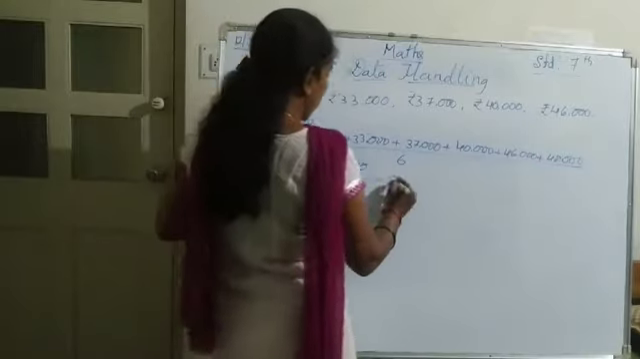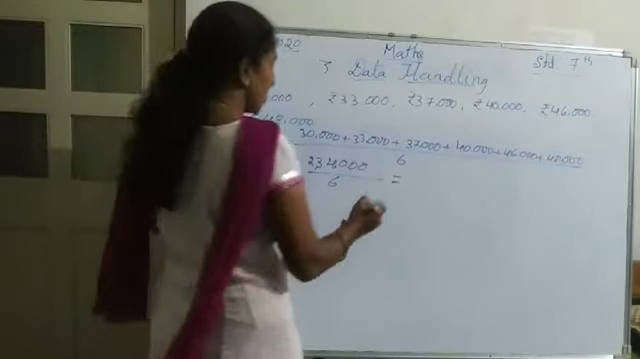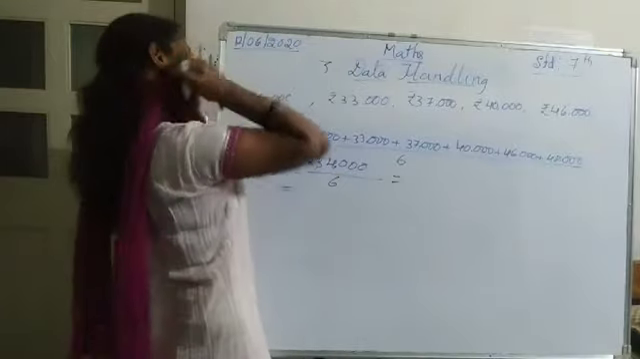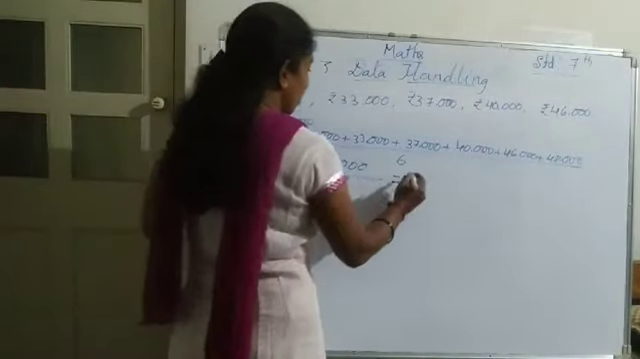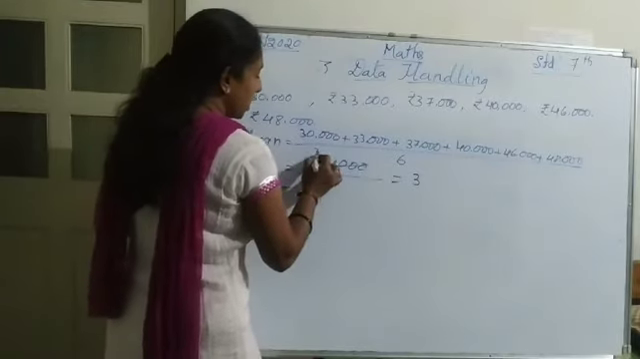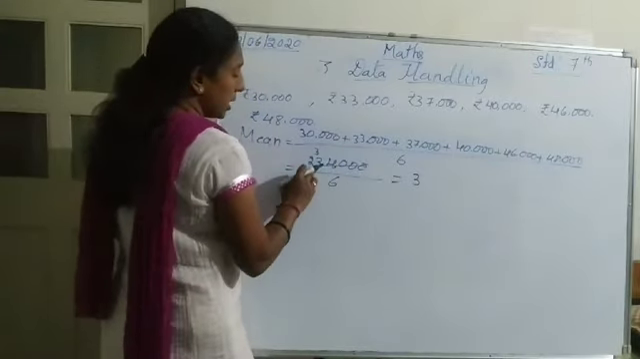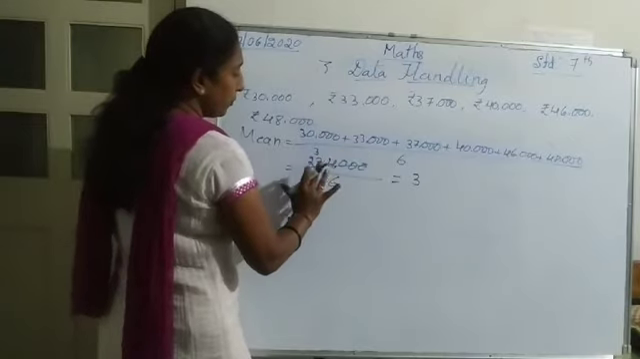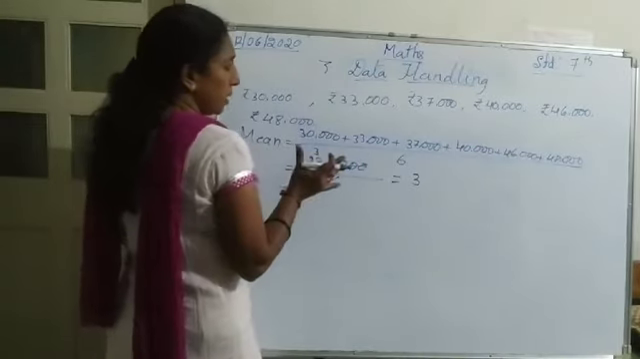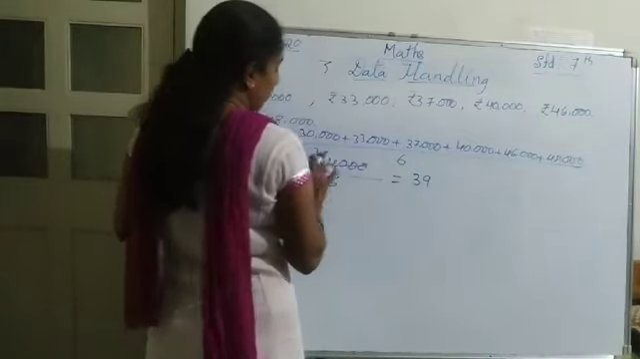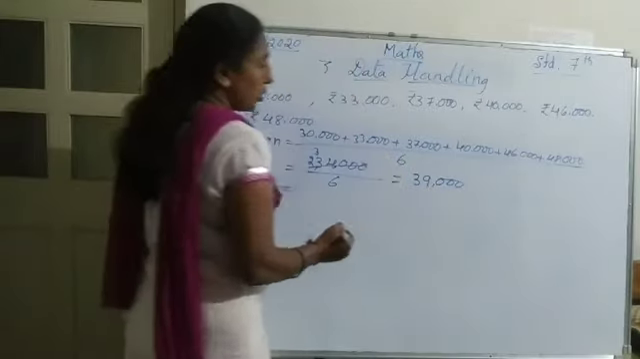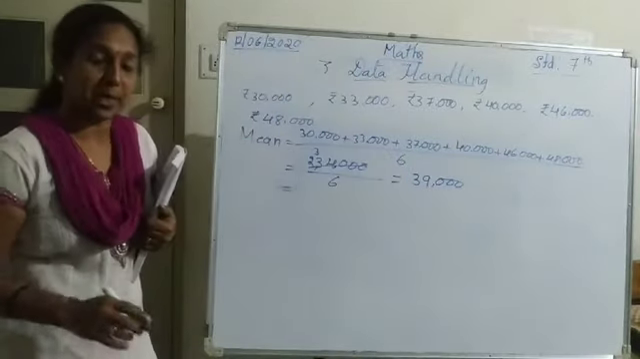If I do this, I will get the answer: 6 1s are 6, 6 2s are 12, 6 3s are 18, 6 4s are 24. So 6 3s are 18. After subtracting, 5 will remain. 5 beside 4, 54. So 6 9s are 54, and then followed by 3 zeros. So 39,000 is the mean.